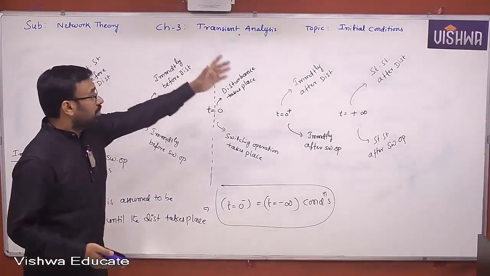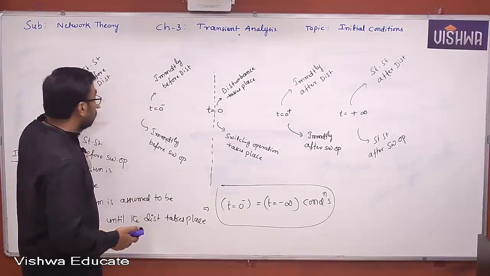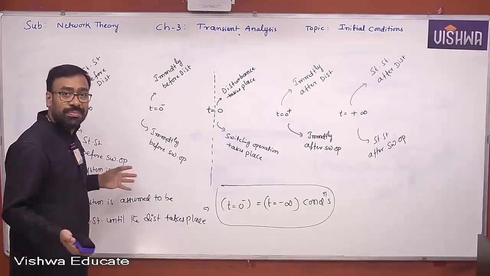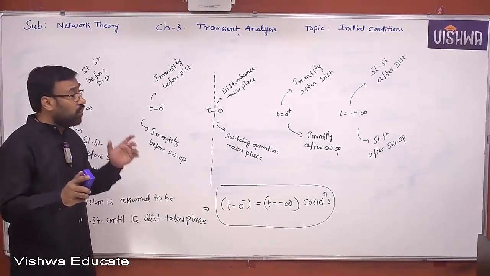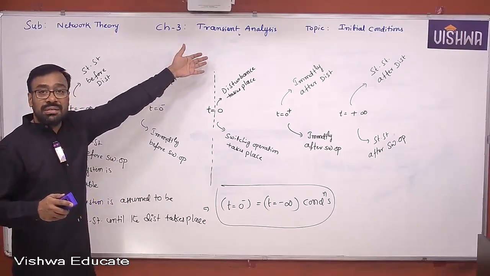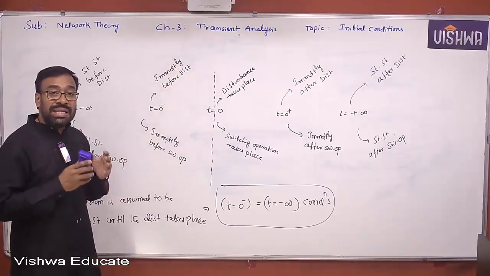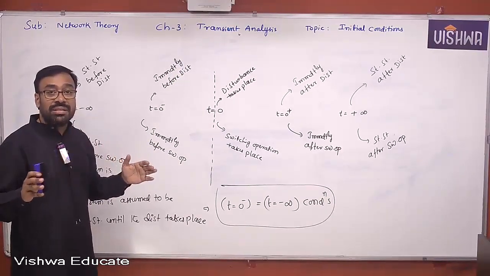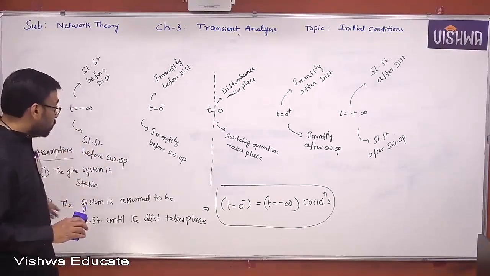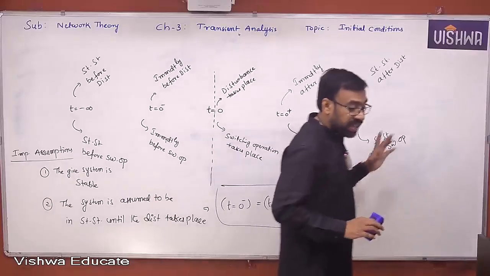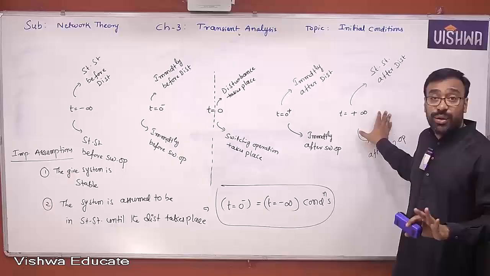So that is why sometimes in the exam he will be asking you 0 minus conditions, and sometimes minus infinity conditions. Both are the same. Why are both the same? Strictly speaking, they are not the same. But if you want to really carry out the transient analysis, definitely these assumptions must be made. Otherwise, your entire transient analysis is wrong. That is why it's very important from the interview point of view. 0 minus conditions are the same as minus infinity conditions, but 0 plus conditions are not the same as plus infinity conditions. You understand all of you, okay?